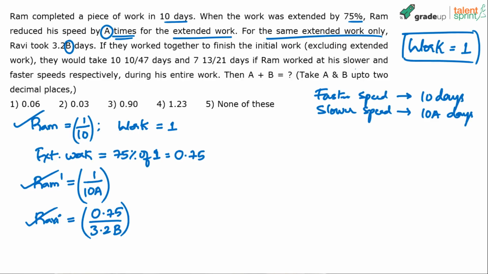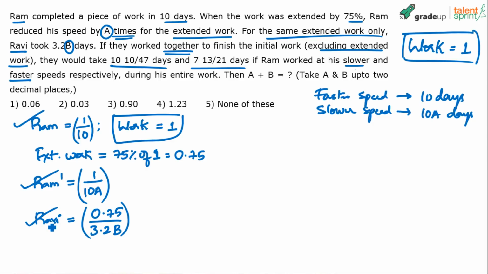Now look at the question. If both of them work together, who are the 2 persons? Ram and Ravi. Ram and Ravi work together to finish the initial work, excluding the extended work. That means they are only going to do 1 unit of work. So if they work together, they will take 10 by 47 days and 13 by 21 days if Ram worked at slower speed and faster speed respectively. See, Ram has got 2 speeds. So basically there are 3 persons. Who are the 3 persons? Ram, Ram dash and Ravi.